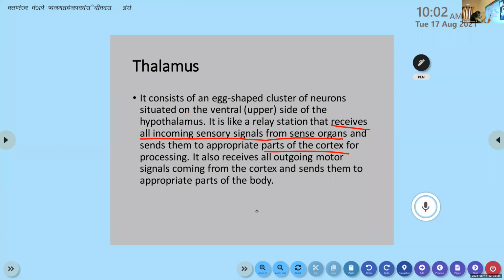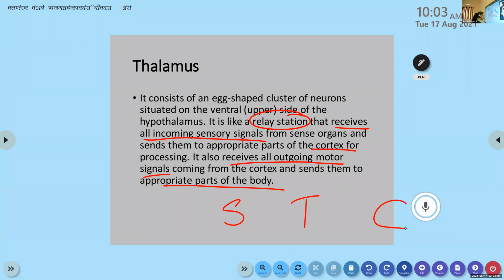So first of all, I'll explain once more. It is known as a relay station. Why? Because it receives all incoming sensory signals. Then it sends them to the cortex region. Then from the cortex region, it receives all outgoing motor signals. Then it sends them to the appropriate parts of the body. Okay, so it's like the sense organs, the thalamus, then the cortex area, and then the different parts of the body. Here, the different parts of the body are present in different areas of the body.